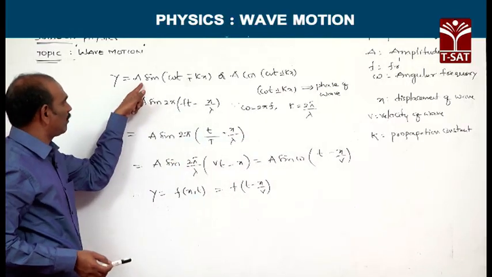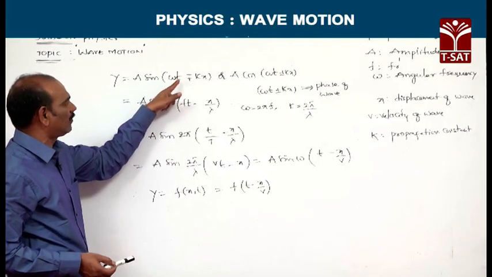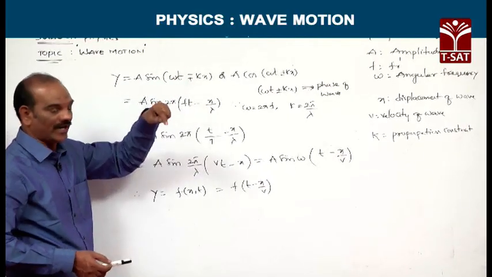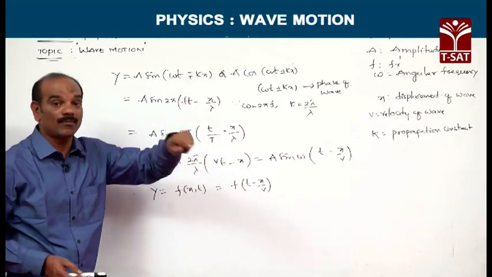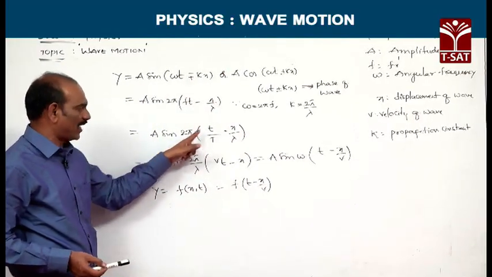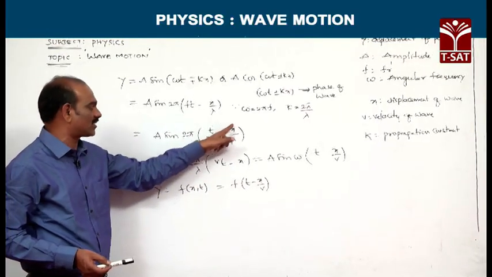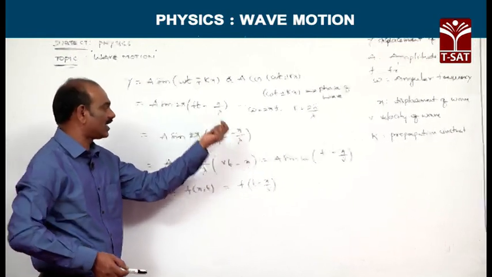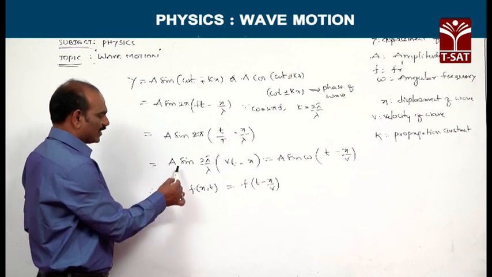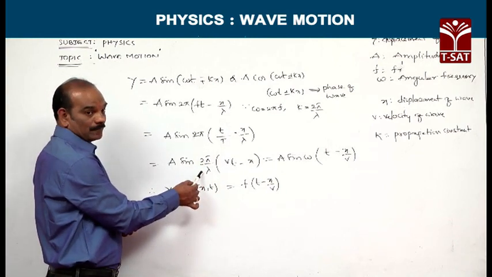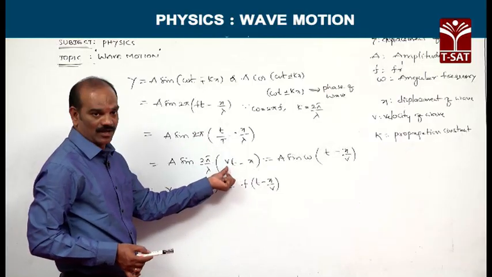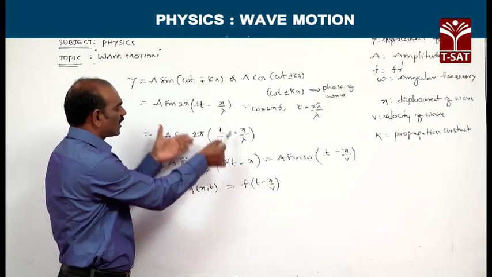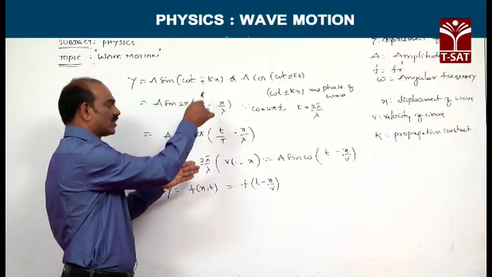So, a sin (omega t minus or plus kx) can be modified as a sin 2 pi of (ft minus x by lambda), which can also be modified as a sin 2 pi (small t by capital T minus x by lambda). And further, this equation can also be written as a sin 2 pi by lambda into (Vt minus x), where V is the velocity of wave. Therefore, these are the various forms of a progressive wave.